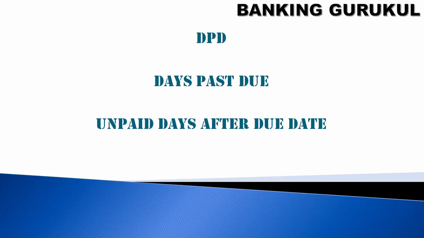For example, you are supposed to pay today. From tomorrow onwards it will be days past due, because today is the due date. You have not paid, so from tomorrow the DPD counter starts: 1, 2, 3, like that. This is called DPD.